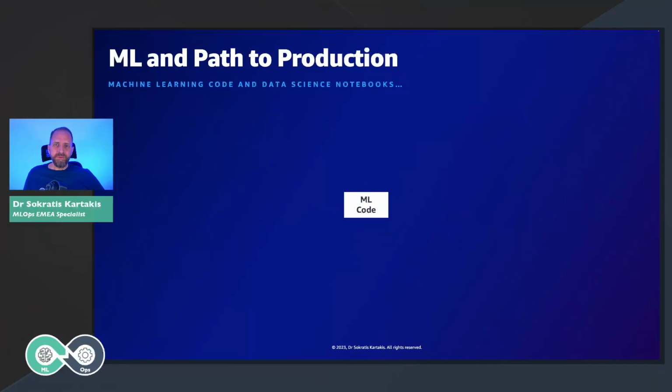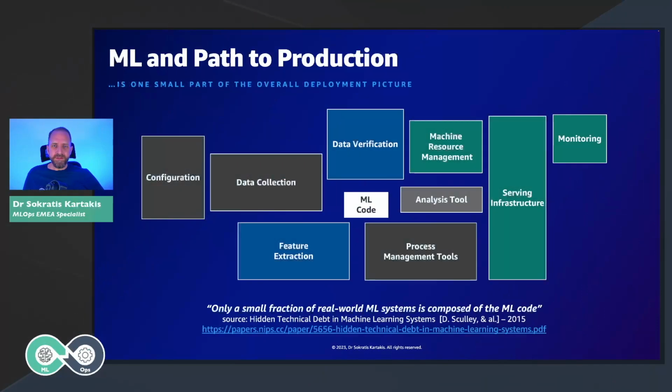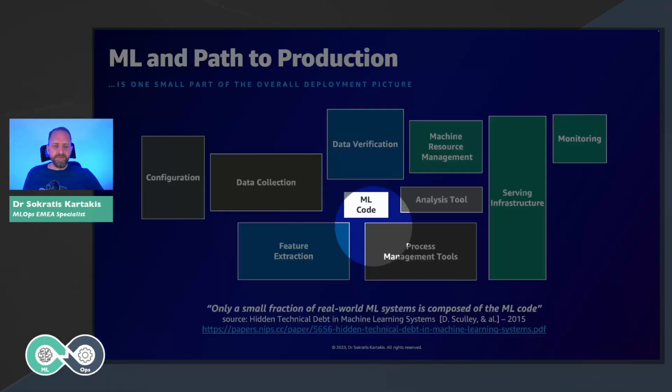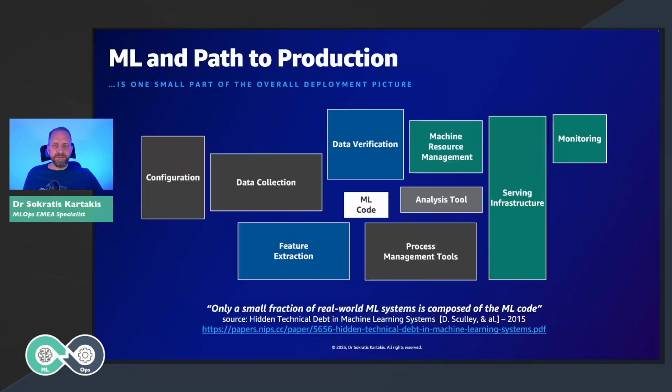The machine learning code that the data scientists produce is a very tiny piece of a bigger picture whenever we want to productionize this. This is a very old picture from 2015. However, it is still valid. We need to create many different configuration mechanisms, automations, data ingestion mechanisms, and monitoring mechanisms around this in order to make sure whatever we move into production is secure and robust.